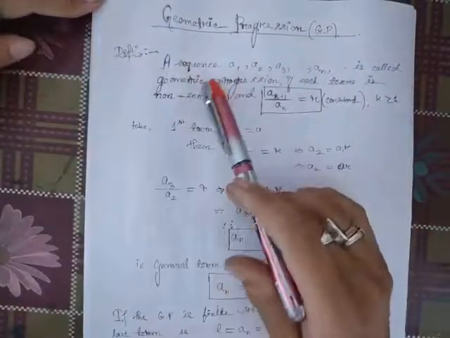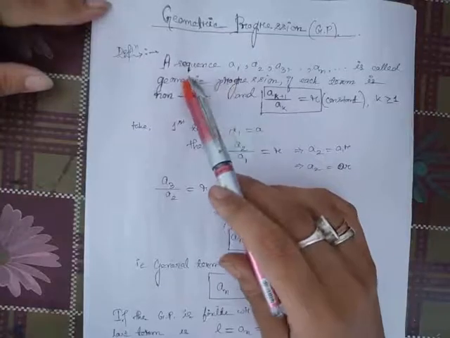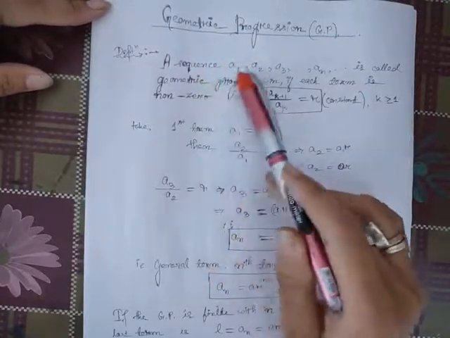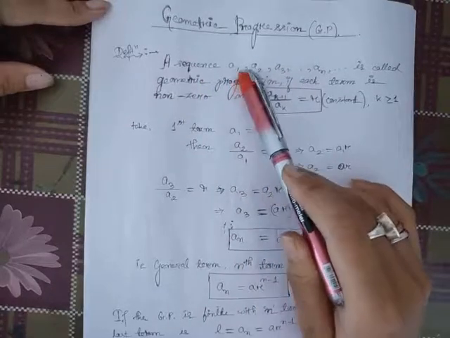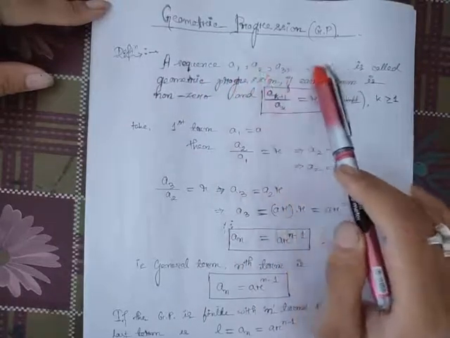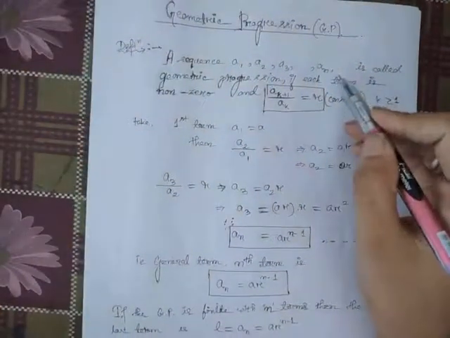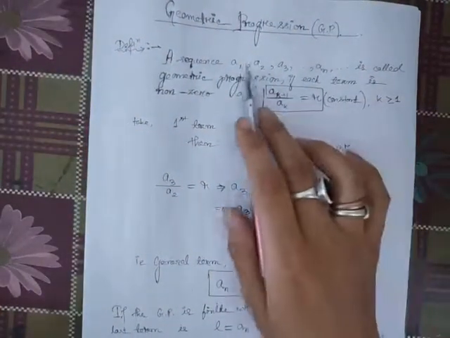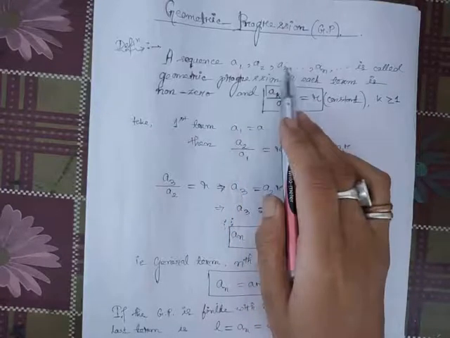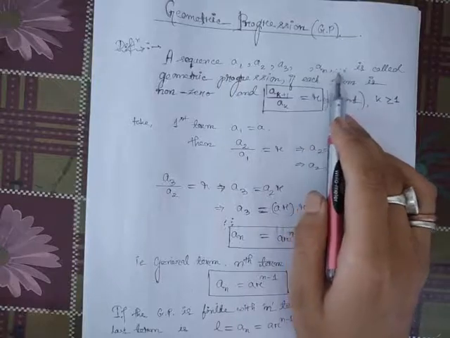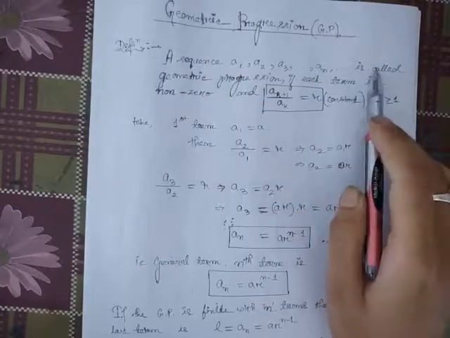Before this, we had already studied arithmetic progression. Looking at the definition, a sequence is a1, a2, a3, and so on. This is an infinite sequence. Why? Till where it goes we don't know. The first term is a1, the second term a2, the third term a3, the nth term is an, and it goes on.